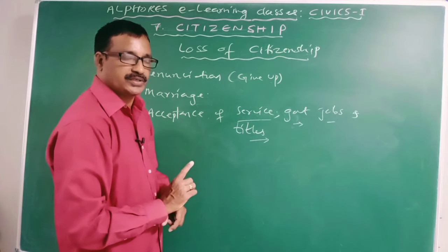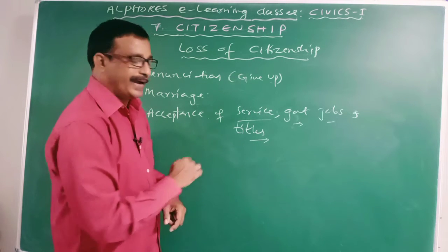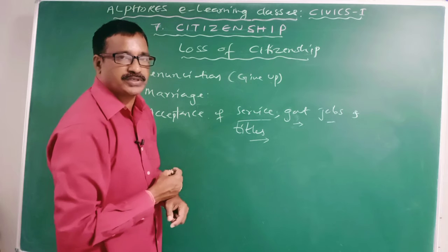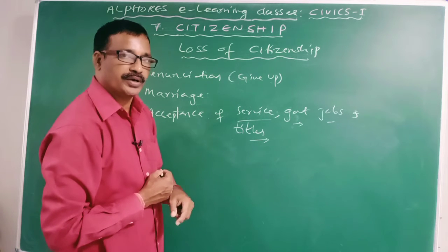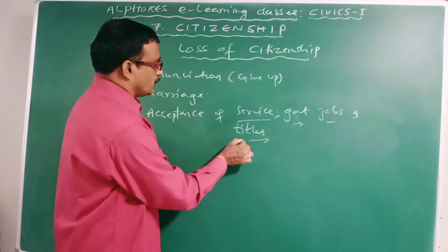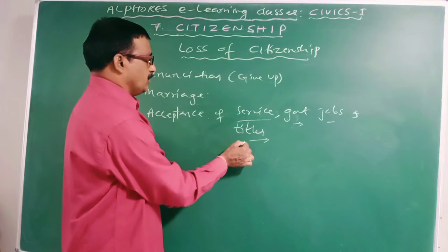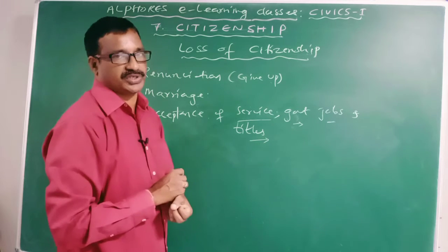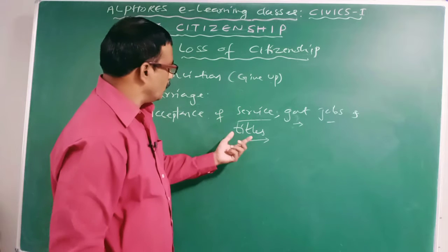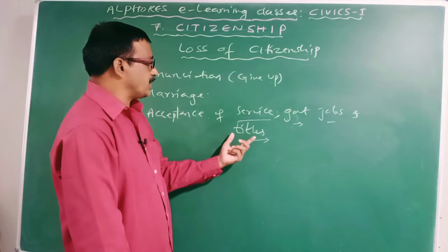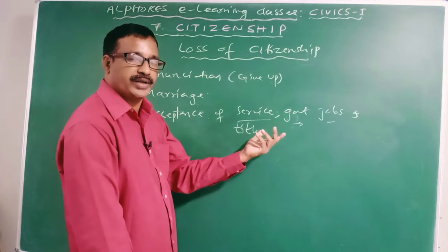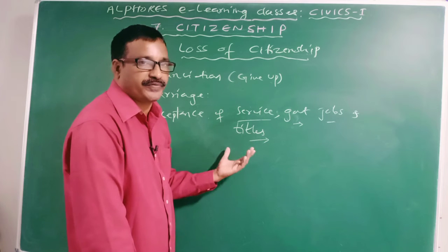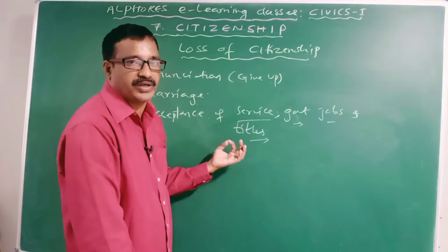If a person of a state accepts titles of foreign states without permission of his or her native state, then he or she loses the citizenship of their native state. Clear example: while receiving the titles of foreign states in our India, she or he must take the prior permission of the President of India. Clear? So it is one of the conditions.